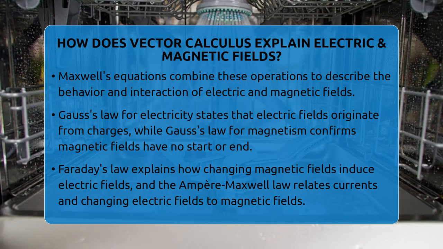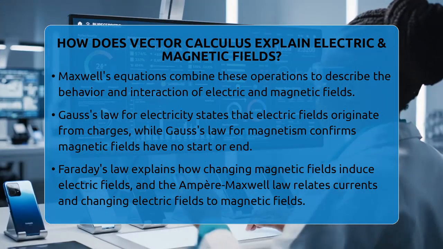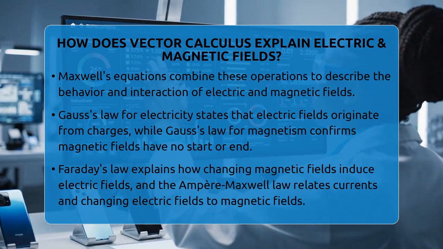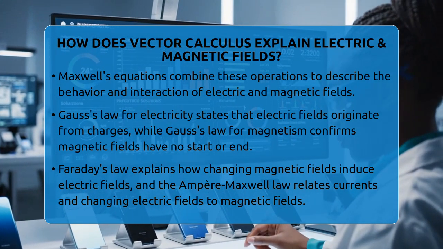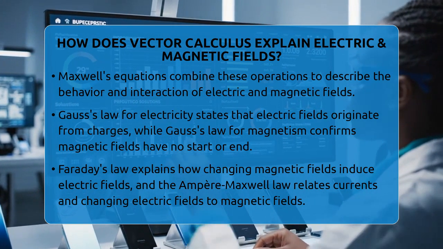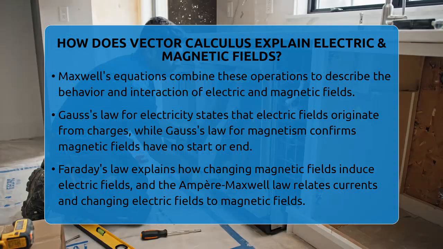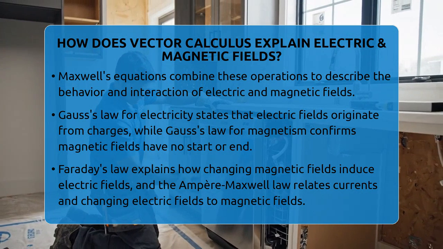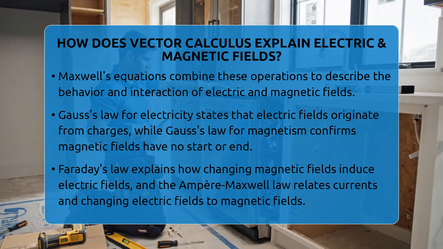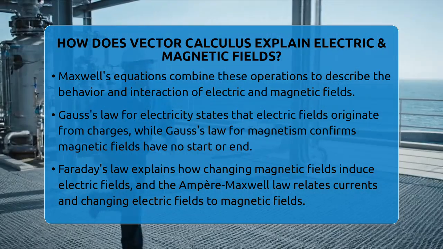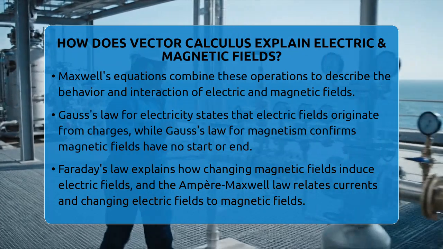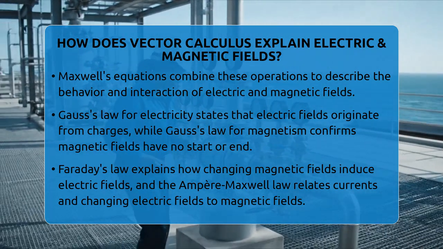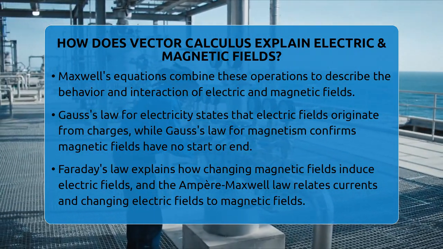For instance, Gauss's law for electricity shows that electric fields originate from charges, while Gauss's law for magnetism confirms that magnetic fields have no beginning or end. Faraday's law explains how a changing magnetic field induces an electric field, and the Ampere-Maxwell law describes how electric currents and changing electric fields produce magnetic fields.